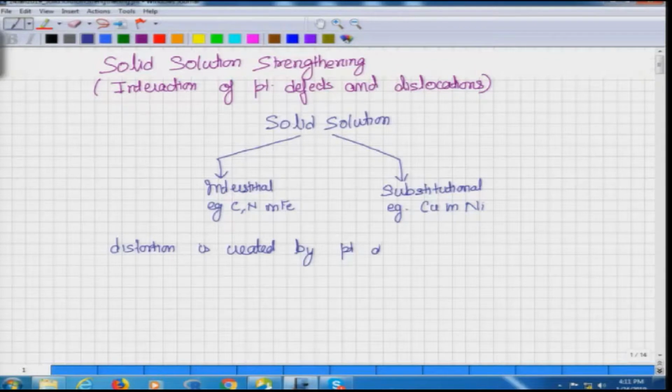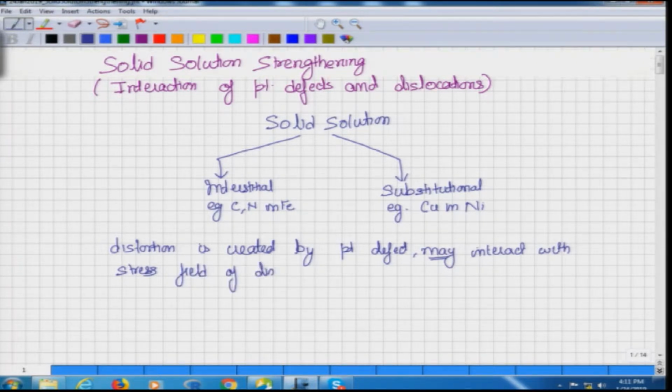And this may interact with the dislocation, and you would see why I have written may, because there are conditions where this may not actually interact. This interaction may raise or lower the overall elastic strain energy of the crystal.